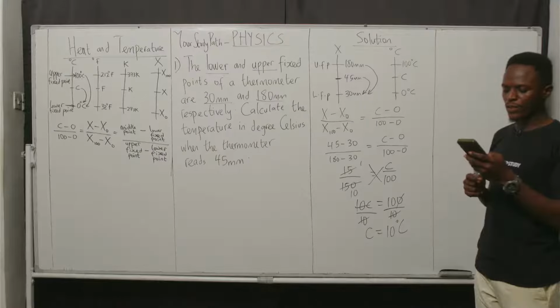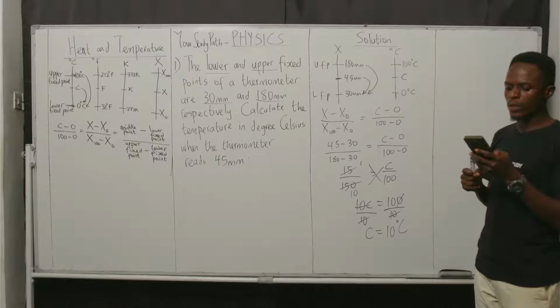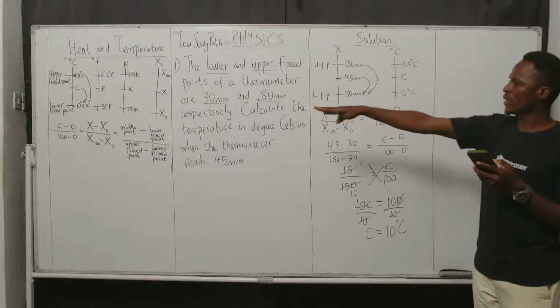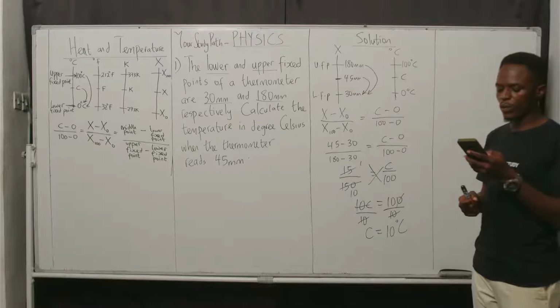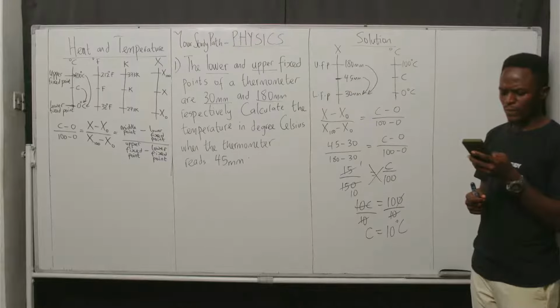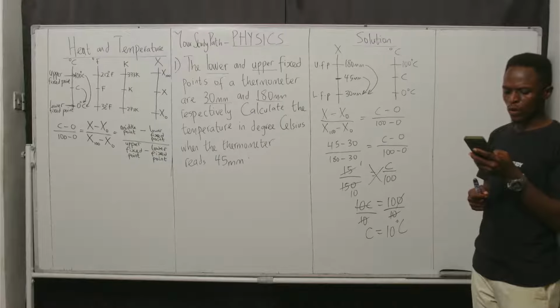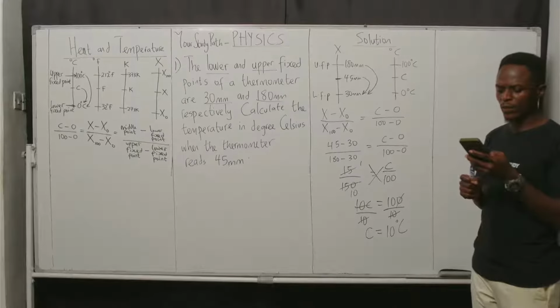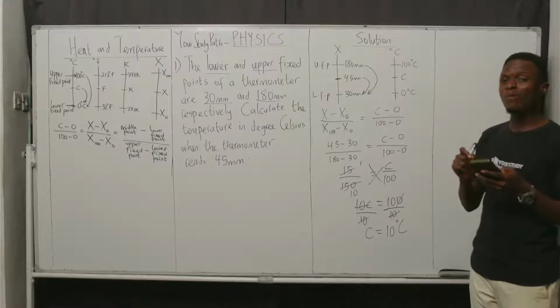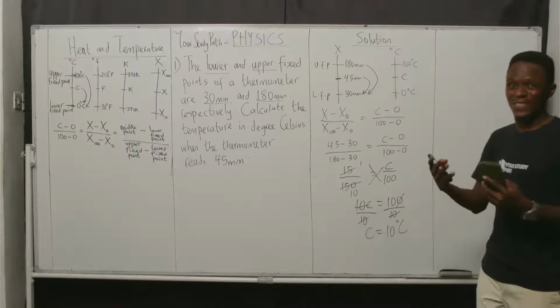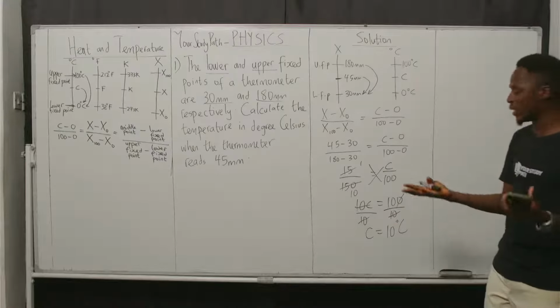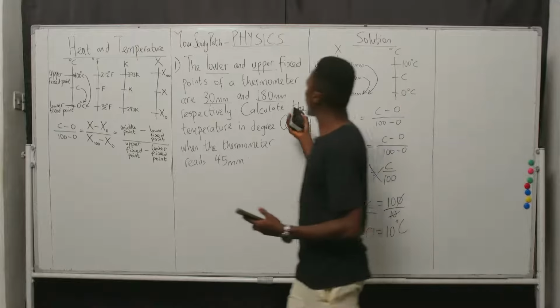Anytime you are given questions, always watch out for the values which we are given and how to relate them in terms of the corresponding values. Now look at this, year 1992. Okay, let's pick the 1991 one. We're having a thermometer which we are told has an arbitrary scale. An arbitrary scale means that the scale does not exist. It's just an imaginary scale. So let me rub this off and put in the question, please.